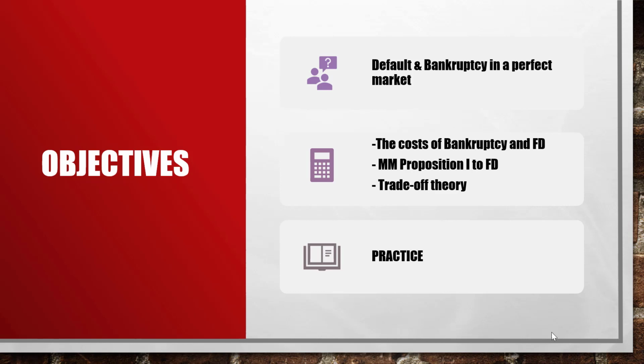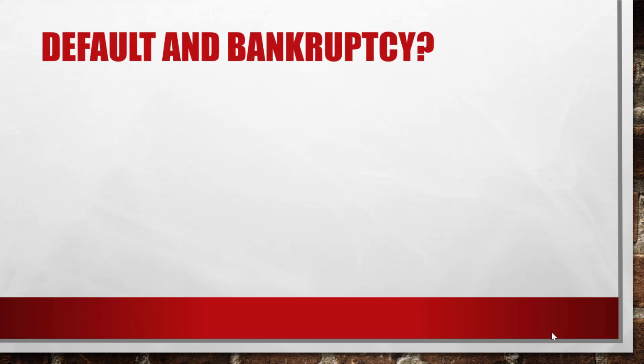Then I'm gonna talk about the cause of bankruptcy and financial distress, whether Proposition 1 still holds when financial distress exists, some trade-off theory, and finally I'm gonna give you a couple of practice problems. So let's get started with default and bankruptcy.